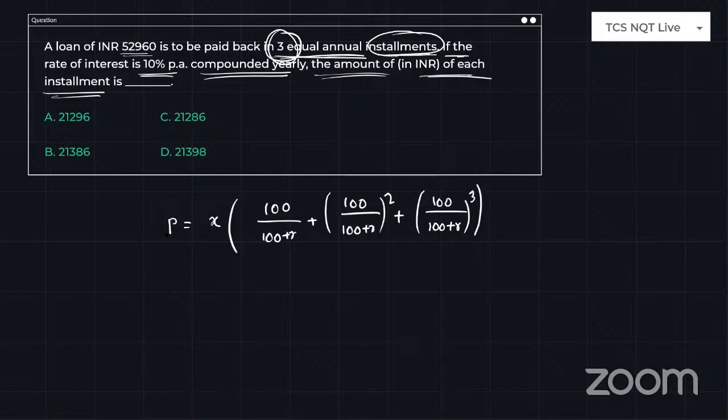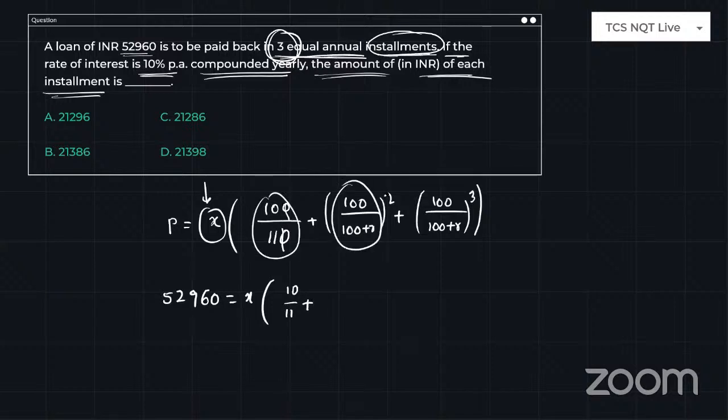Just look here at how to do this. The P value is 52960, equal to X into this term, and this is what you have to find. X is the installment of every month or every year. So 100 by R plus 100, where R is 10, the denominator will become 110, so the 0 gets cancelled. So 10 by 11 plus this term, which is the same but with a whole square. 10 by 11 whole square is nothing but 100 by 121, or 11 square only. Next, again 10 by 11 whole cube, which is nothing but 1000 divided by 11 cube.